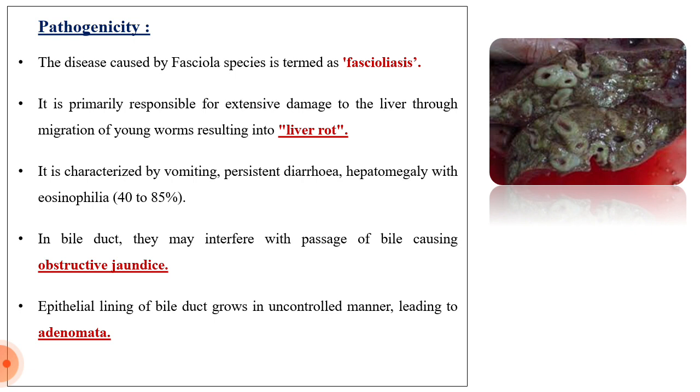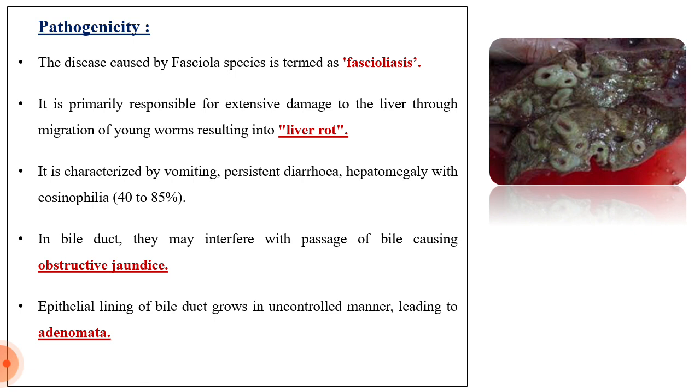It is characterized by vomiting, persistent diarrhea, and hepatomegaly with eosinophilia of 40 to 85%. Look here, this disease is characterized by vomiting. That means the patient, or host, will vomit. Then they will suffer from persistent diarrhea. Then hepatomegaly, and the normal constitution of the blood will change, and the count of eosinophils will increase to 40 to 85%.